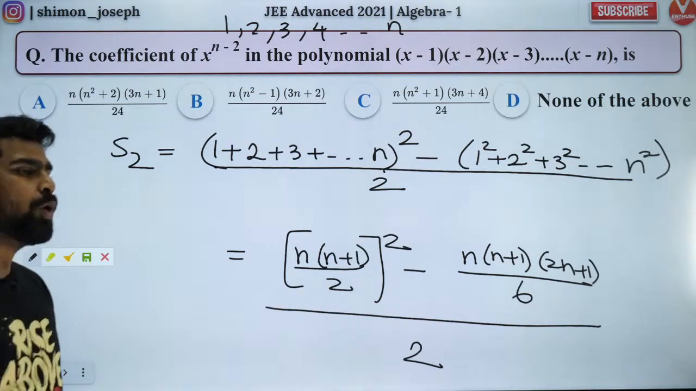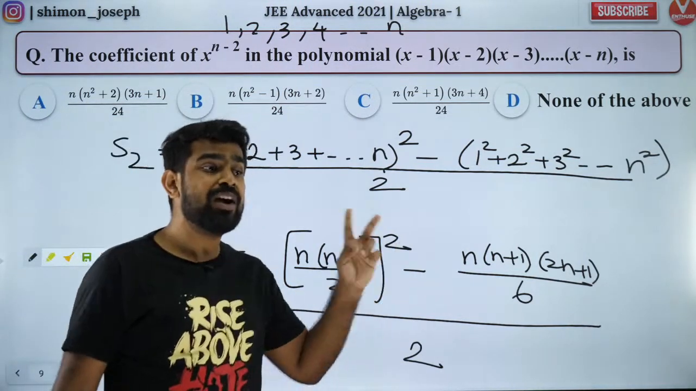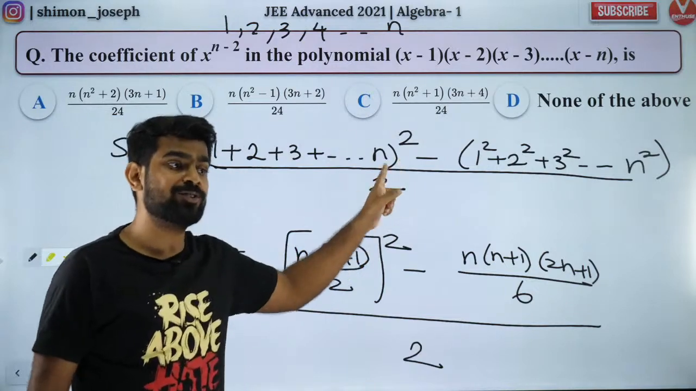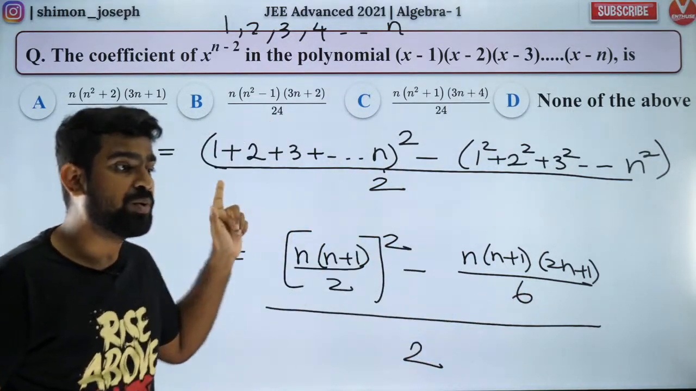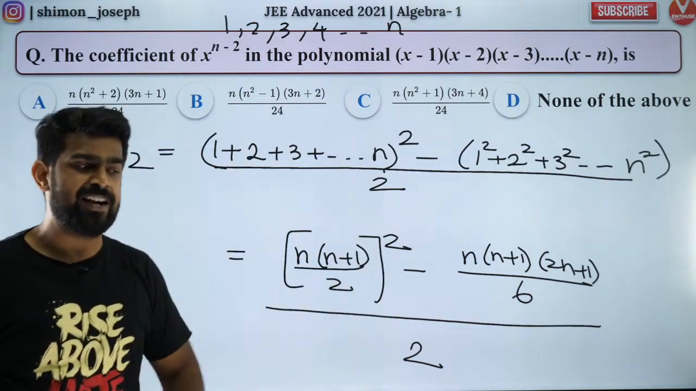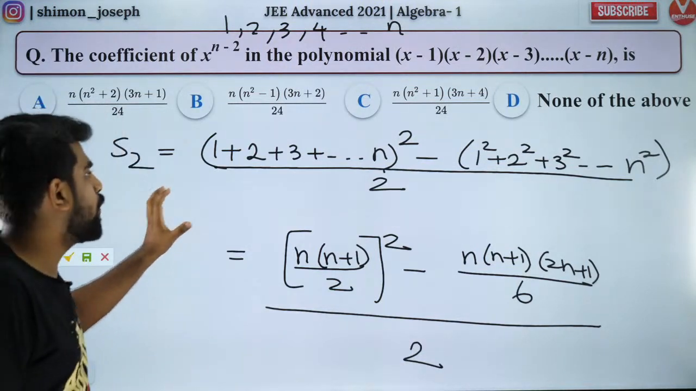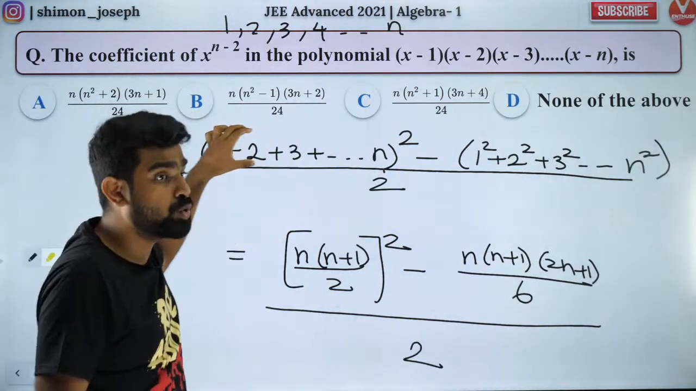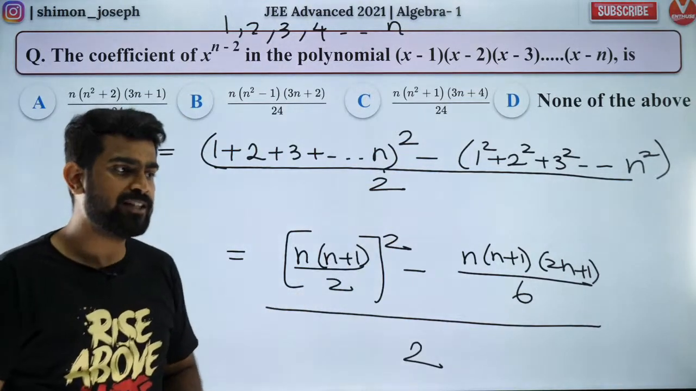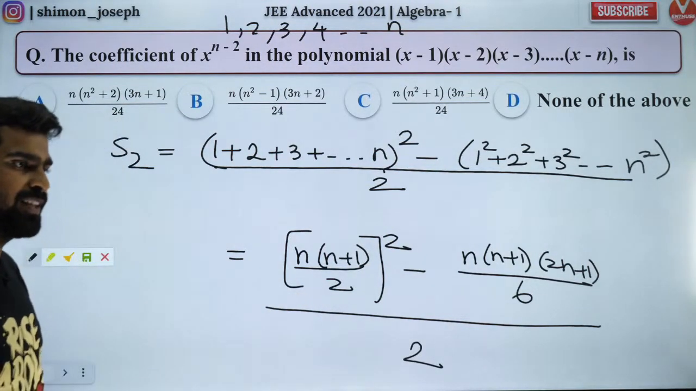Can we not use a plus b whole square? No, no, no. You don't have 2, right? You have n terms. So that was just an analogy, knowledge facts. It is not the actual one. In the actual one, you have n roots. So you have to take care of that. Got it? Very good.